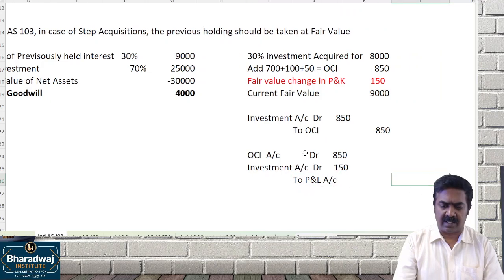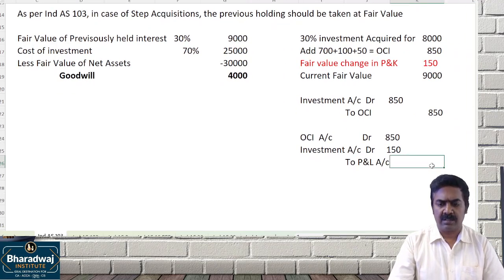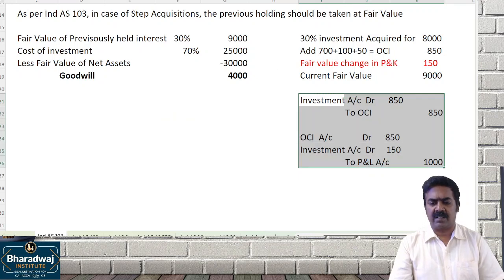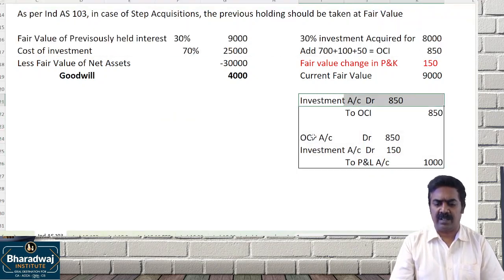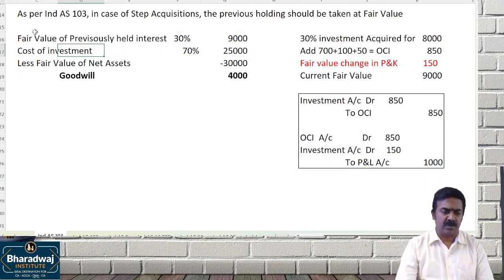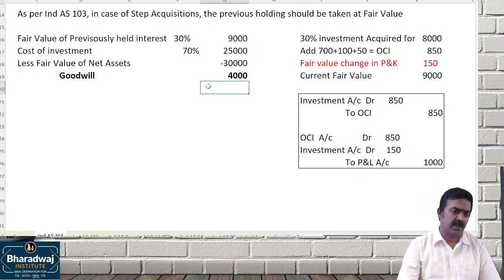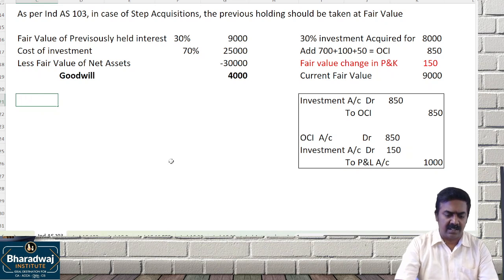The gain will be recognized. How much? Total 1,000 will be recognized. So the carrying amount of investment today is 9,000. Two times we debit the investment: before 850, now 150, total added 1,000. That's why the cost of investment becomes 9,000, the fair value of the previously held investment. So wait, when you pass a journal entry, listen.